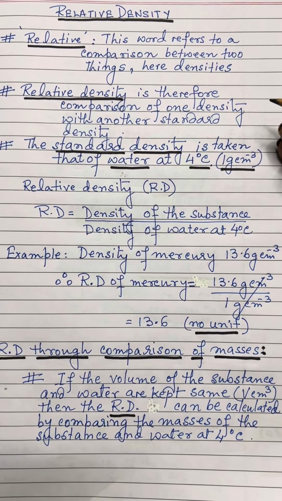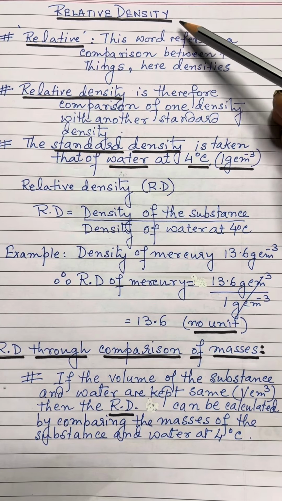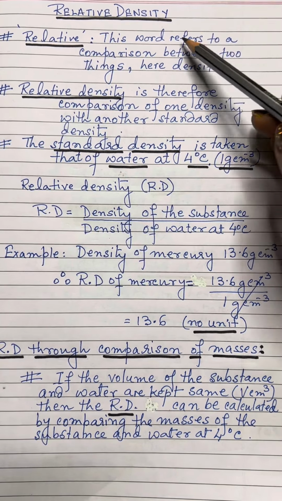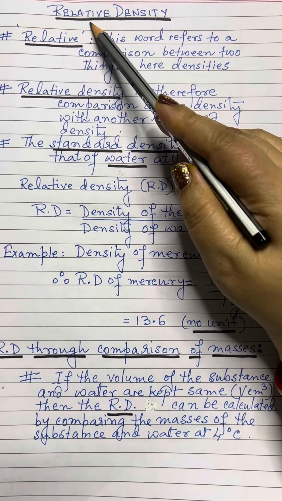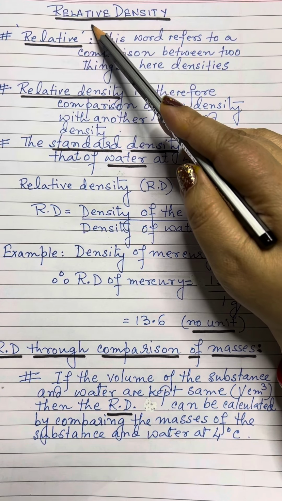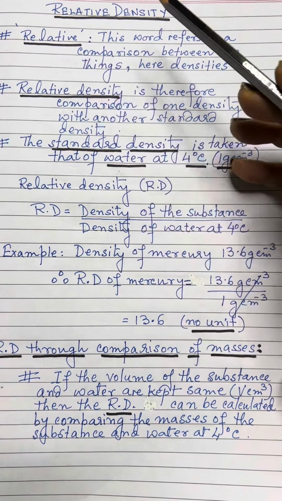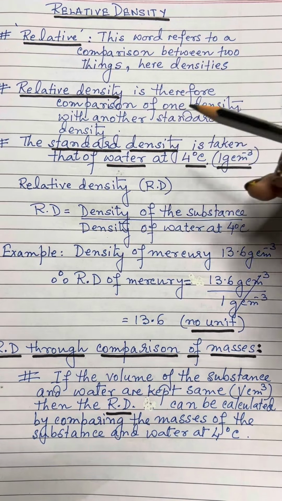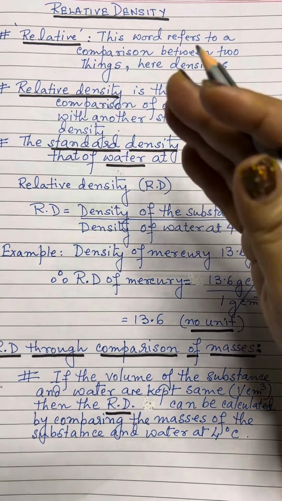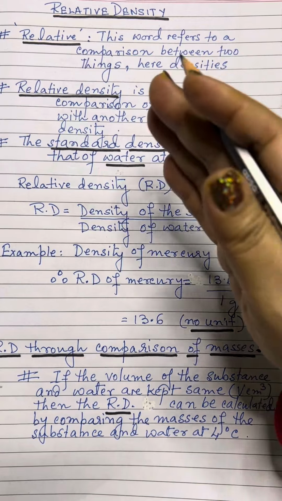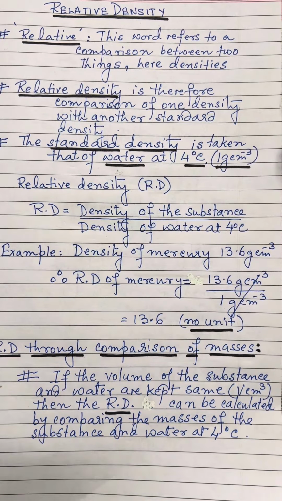Now, dear students, the next thing which we will be discussing is relative density. When we are talking about relative density, it is actually two words put together. One is relative, the other is density. The meaning of relative is that there is a comparison between two things. Over here, when it is coming prior to density, it means that we are comparing the densities.